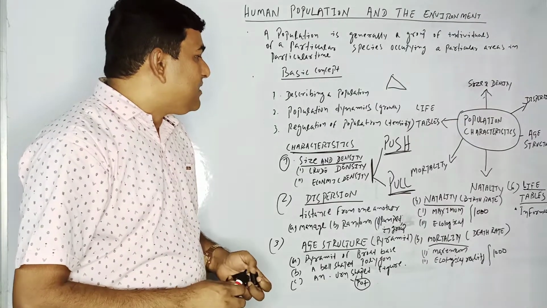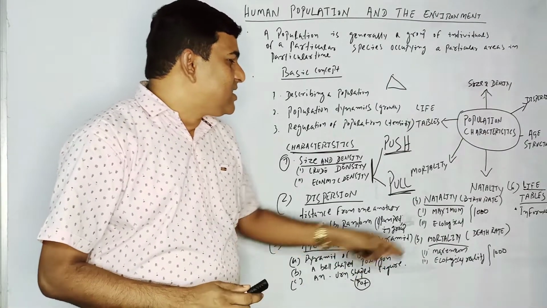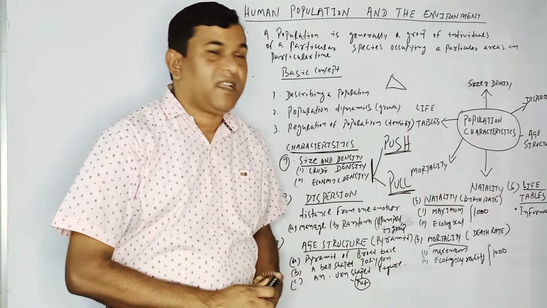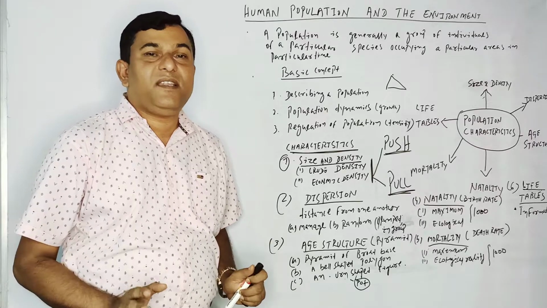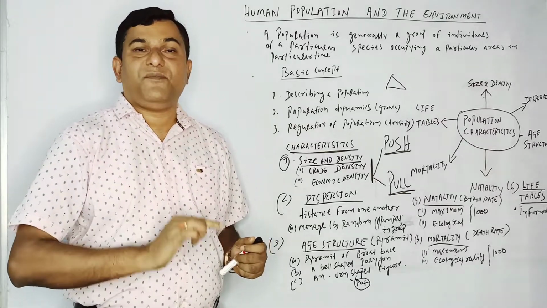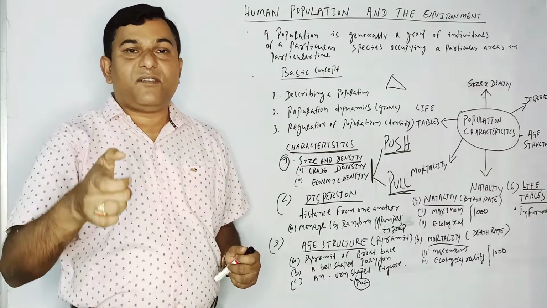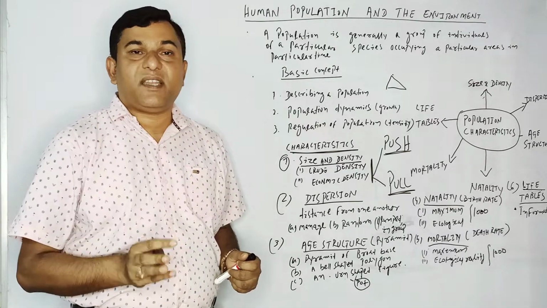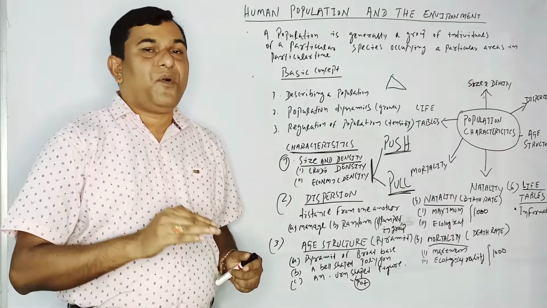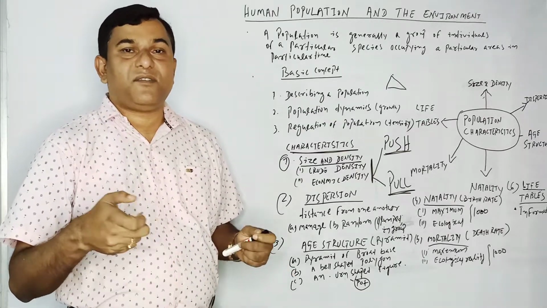Then another is natality. What is natality? Natality refers to birth rate. Definitely you know how important it is. In our population structure, it is given as stagnant, steady, low and higher growth. What is stagnant and what is steady?